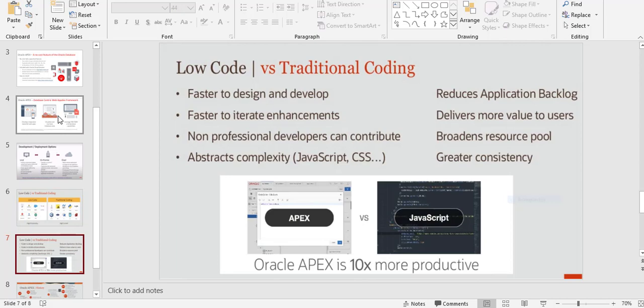Low code versus traditional code. Oracle Apex is faster to design and develop, and faster to iterate enhancements. A non-professional developer can contribute: if you don't know how to code, you can easily create an application in Oracle Apex. In contrast, traditional coding reduces application backlogging and delivers more value to users.